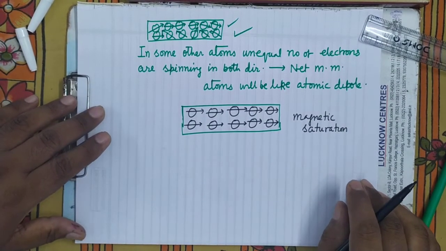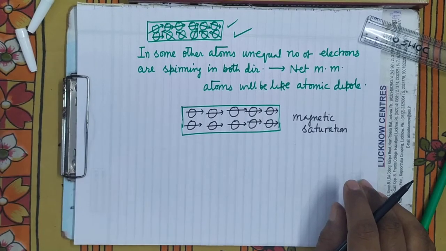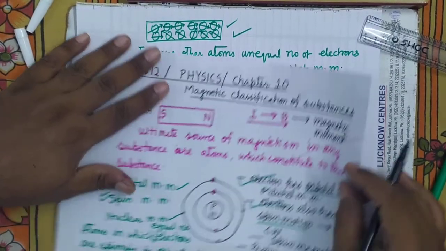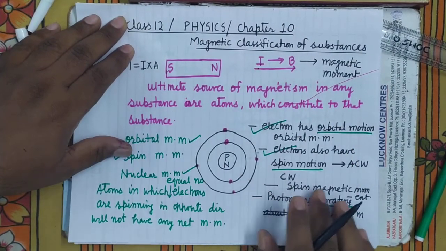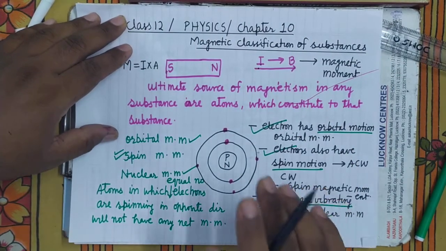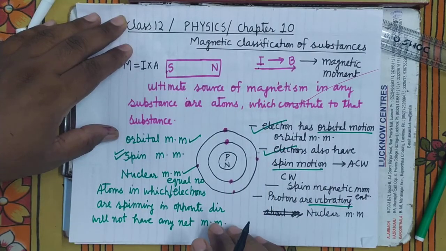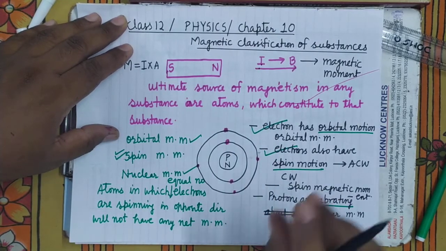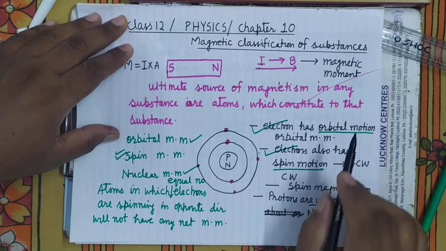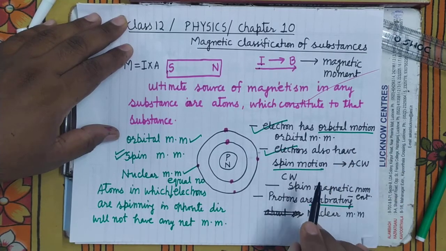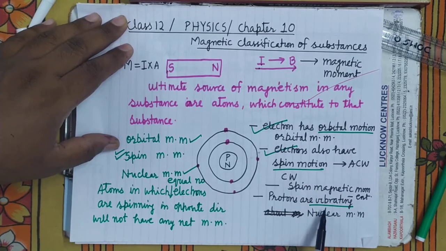It is clear. So see here, from here it is clear that besides current, what is the source of magnetism? Source of magnetism in any substance is the atoms itself. There are three factors which are producing the magnetic field in any atom. One is the orbital motion, second is the spin motion, third is the vibrational motion of the protons.